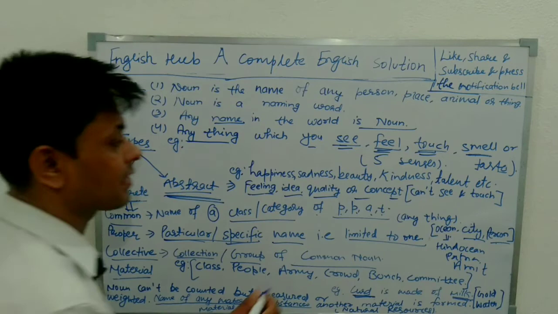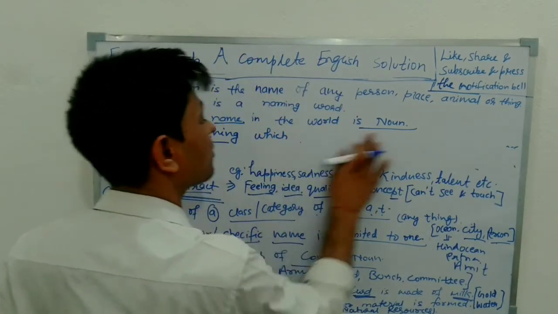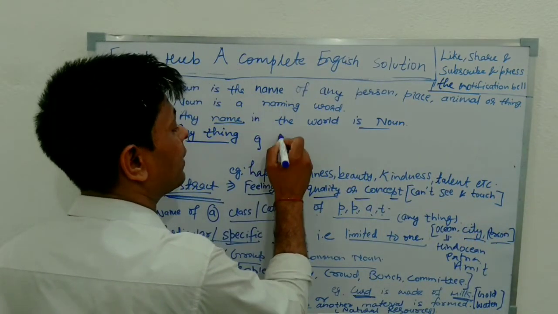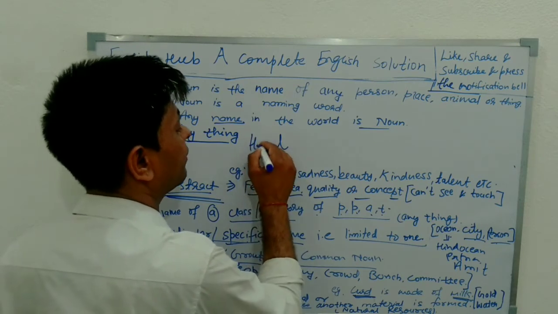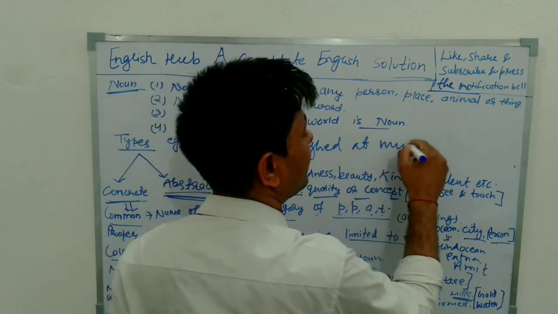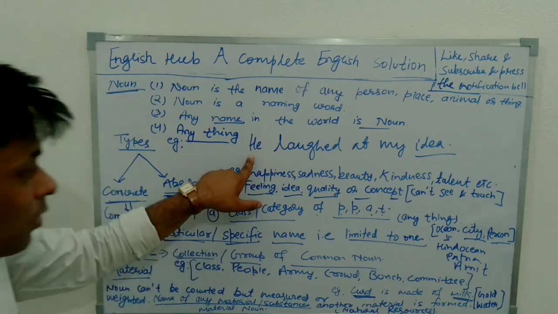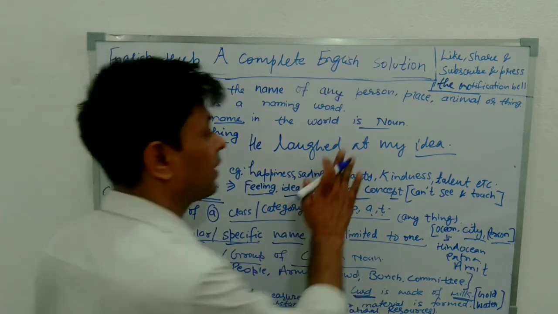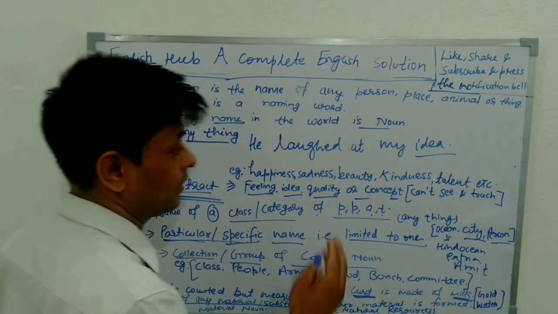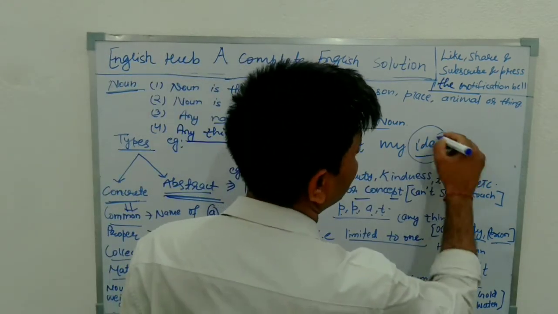One more example is coming to my mind, I want to write it here. A very good example: he laughed at my idea. Why is he laughing? Because of what people will say. Whenever you start something new and tell someone this is my idea, people laugh at you. So he laughed at my idea. So idea is what? An abstract noun.